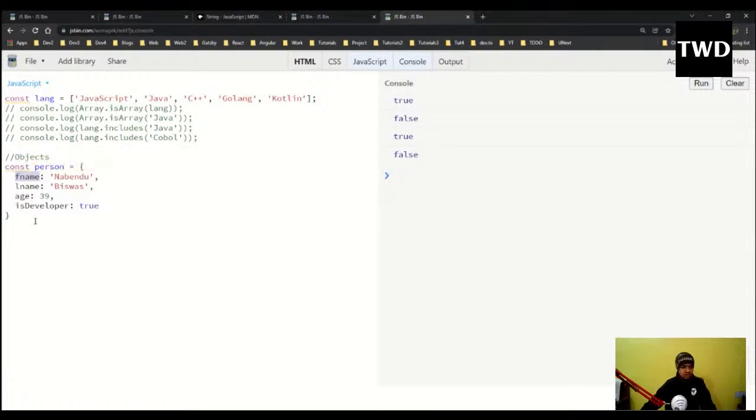Okay, so see the difference between an array and an object is that arrays use square brackets, and this uses curly brackets, and it is a key value pair. In this a colon is there, it's a key value pair. Okay, so if I do console.log(person), and I have commented this out, so why is it not coming?